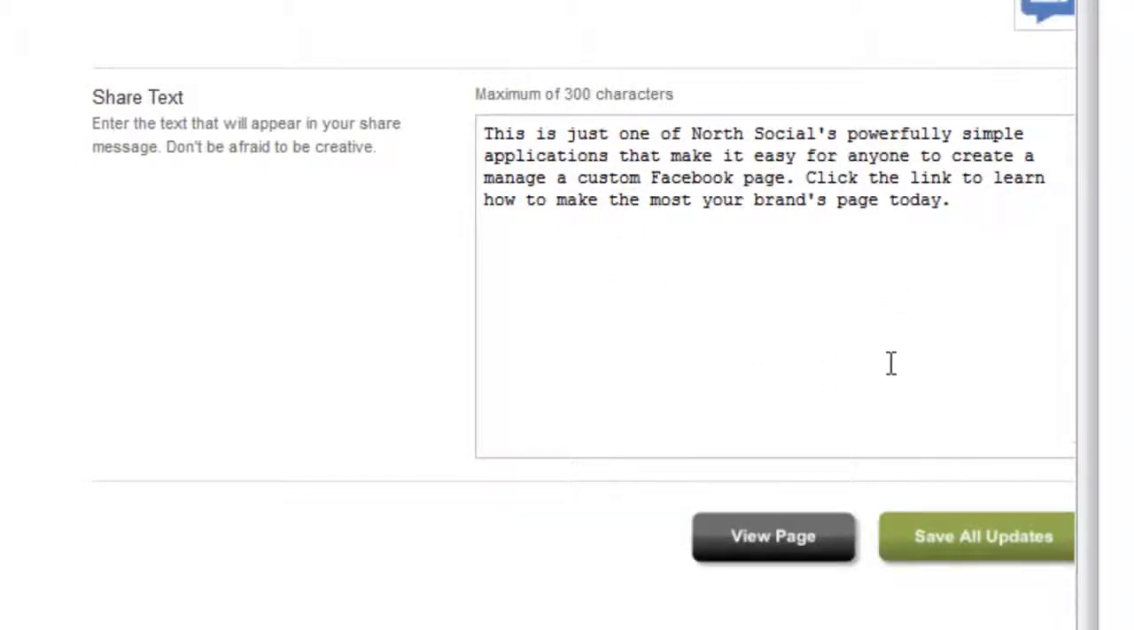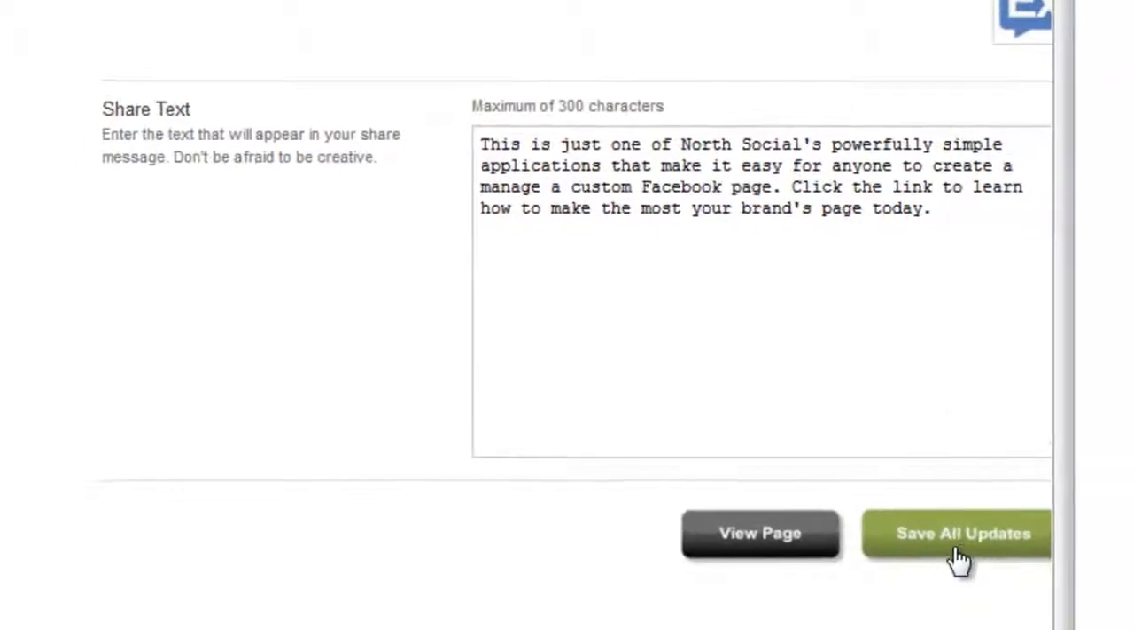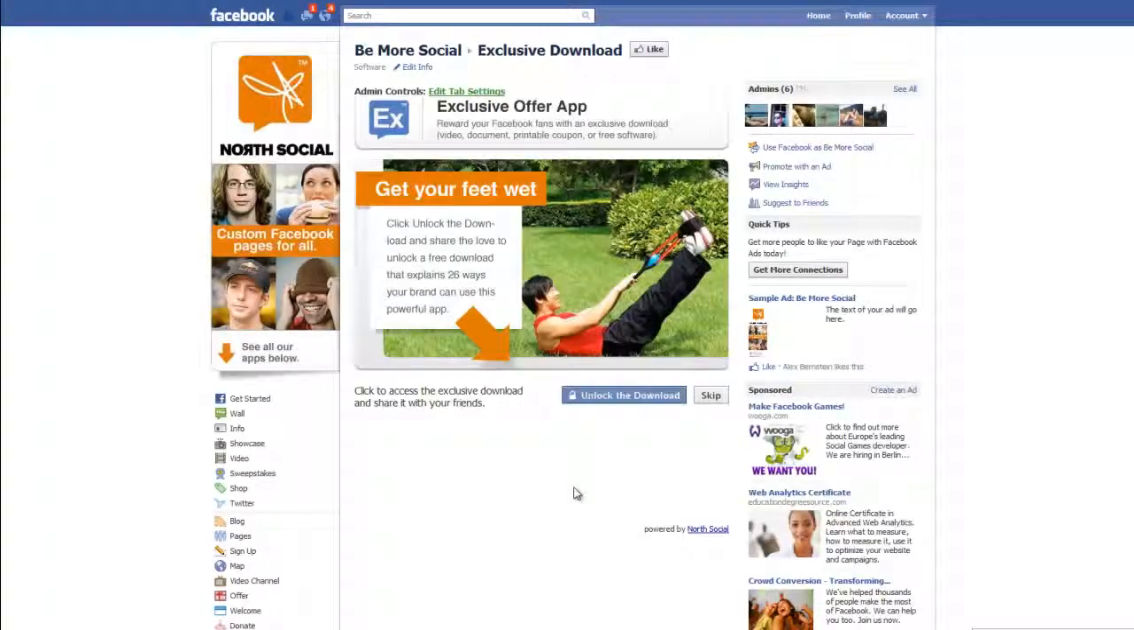When you're done setting up this app and you've configured all your settings to how you want them, you click this big green Save All Updates button, and it'll save all the changes you've made. And then you click View Page, and you can go back and see what you've set up and tested.